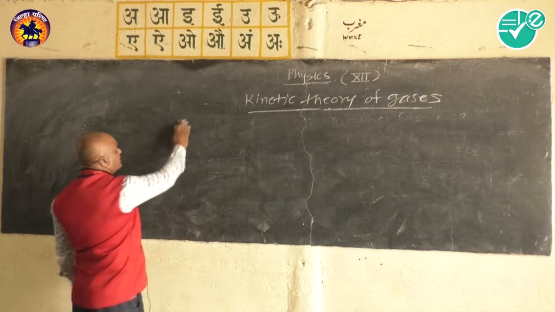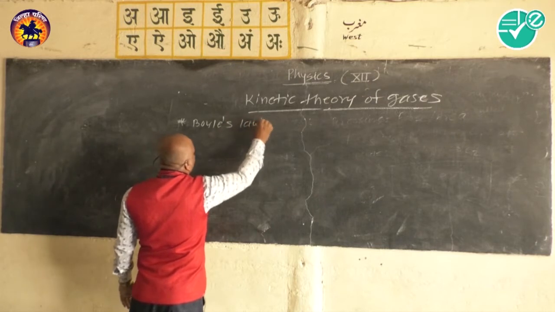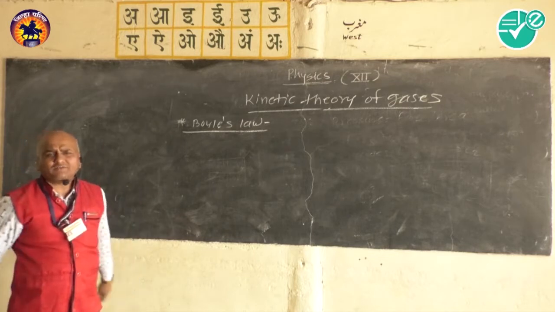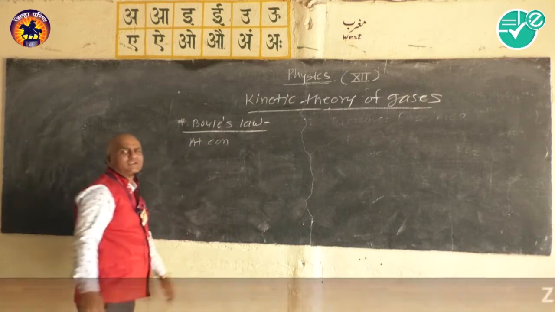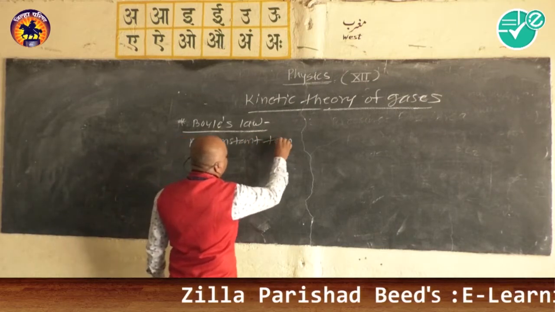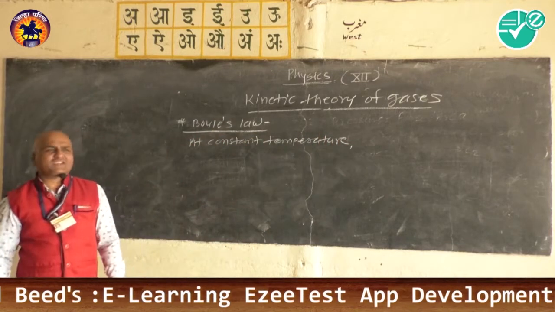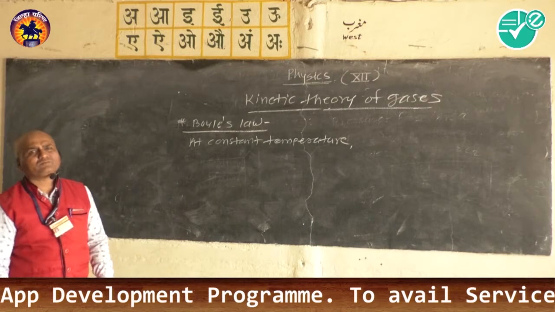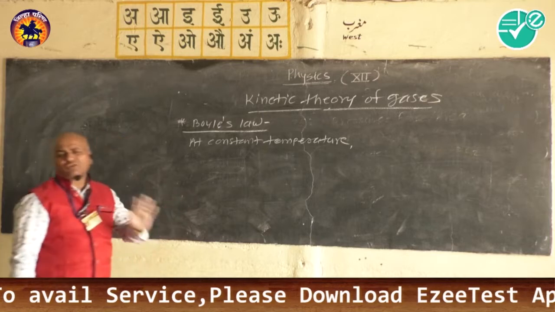So we'll see first the Boyle's law. Boyle's law states that at constant temperature, the pressure of a fixed mass of a gas is inversely proportional to the volume of the gas.